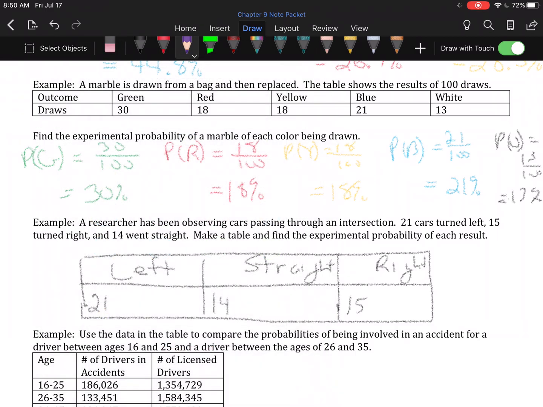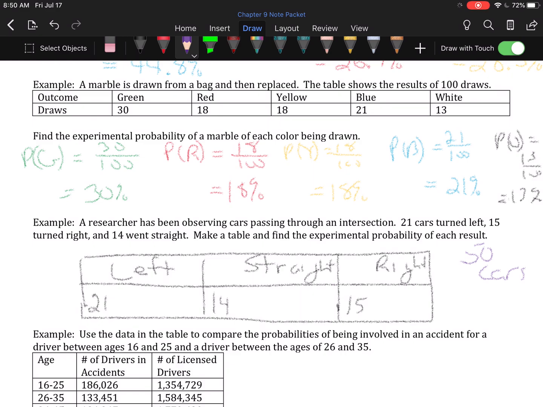What we need to know that we don't know right this second is what is the total number of times the experiment happened. So how many cars did this person observe going through? So to figure that out, we just need to add. 21 and 14 is 35. 35 and 15 means he's watched a total of 50 cars. So to find the experimental probability, we need to take these numbers, 21, 14, and 15, and divide them by 50.